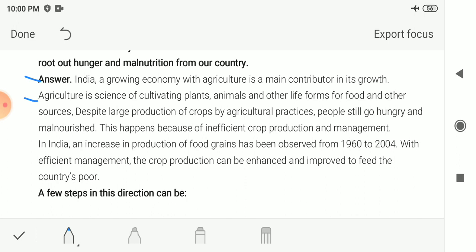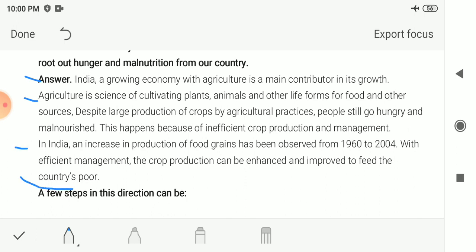Despite this large production of crops by agricultural practice, people still go hungry and malnourished. Some people are not getting proper food, and because of that they are facing malnourishment. This happens because of insufficient crop production and management. Proper management is not there, so they are not getting food properly.